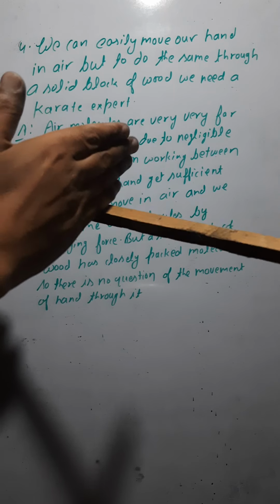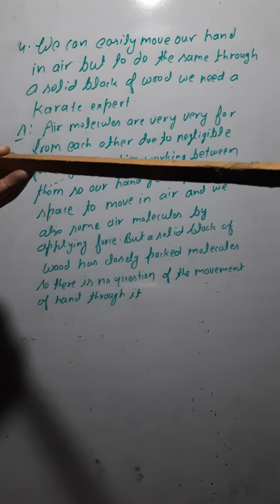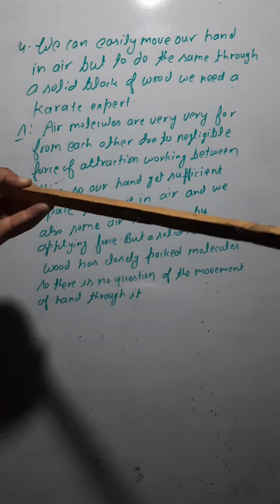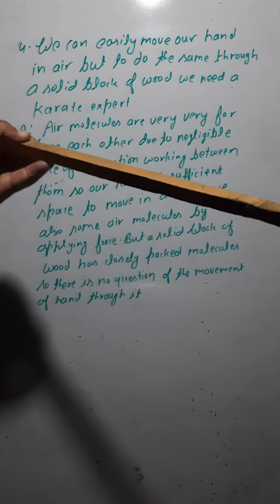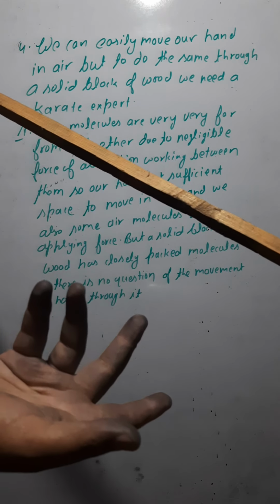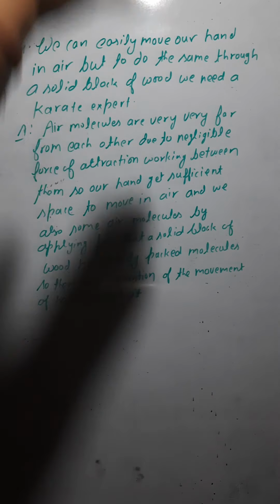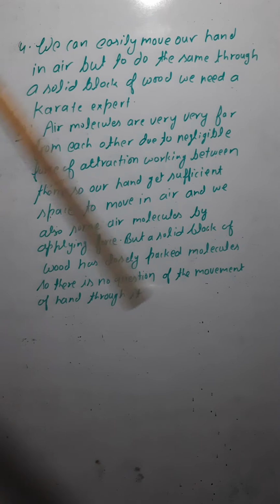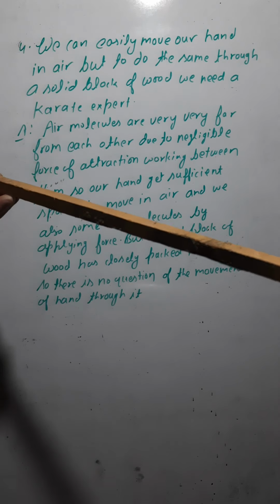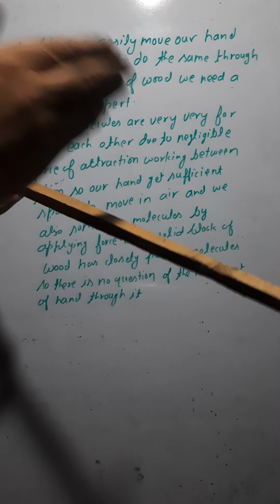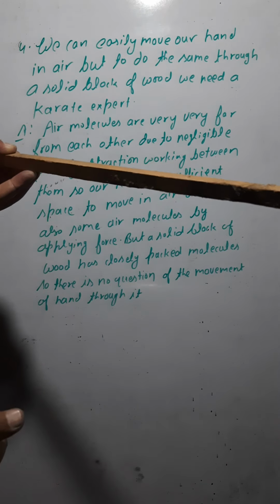No. For that I would need a karate expert who can break this wooden block, isn't it? Why is this so? You have to tell the reason. You can move your hand through air, but with a wooden block you cannot; you need a karate expert.